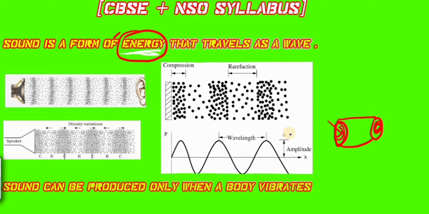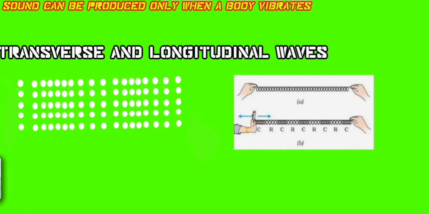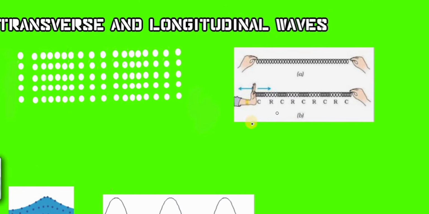Now let's look at the two types of waves, and that is longitudinal and transverse waves. First let's look at what are longitudinal waves. If you look at this one, you would easily guess that this is none other than the sound wave, isn't it? Sound wave is an example of longitudinal waves.